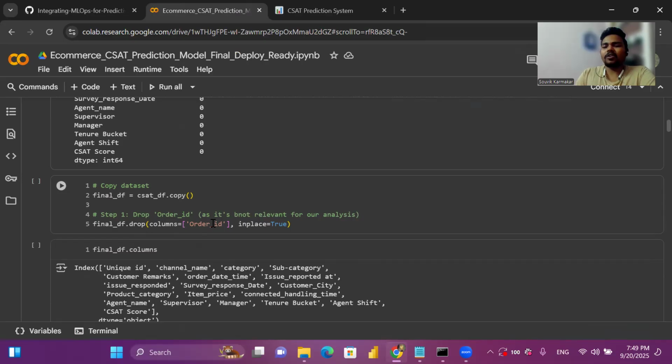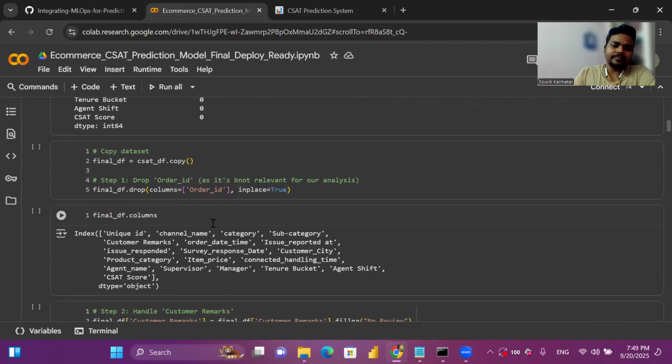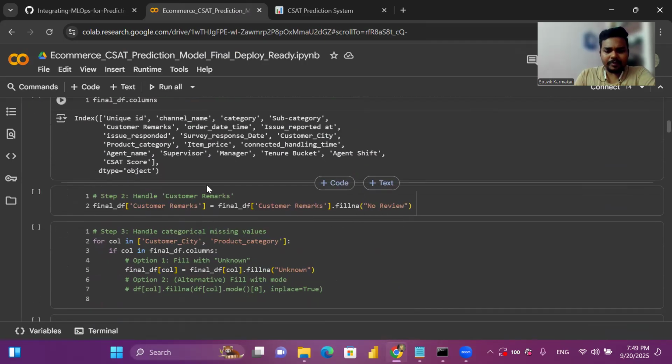So here basically order ID won't create any impact in our analysis, so we can drop it. Irrelevant features like that we can drop, since they won't create any impact in our project. So we have dropped it.